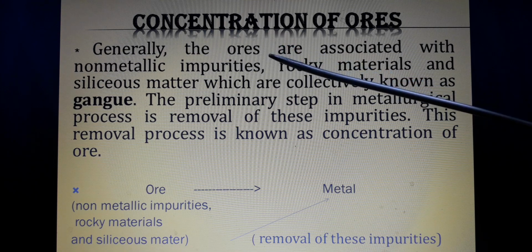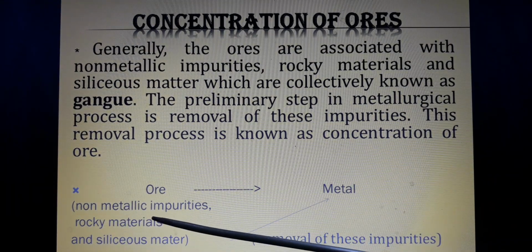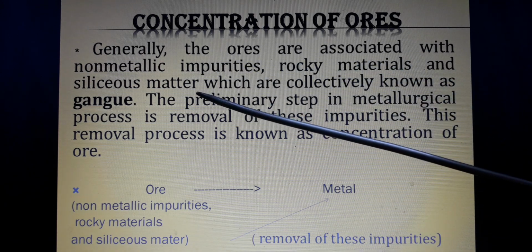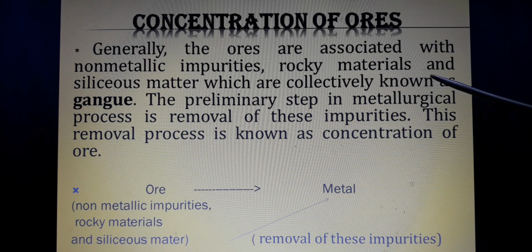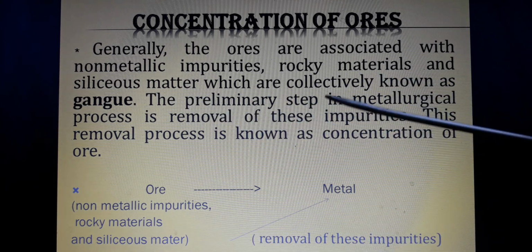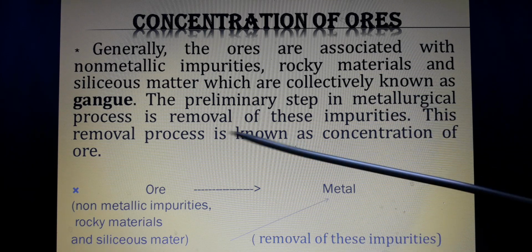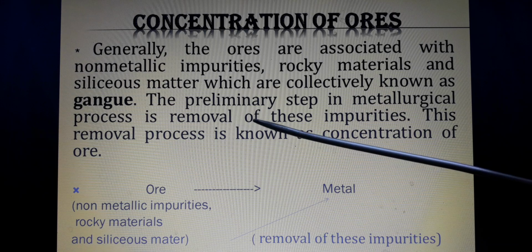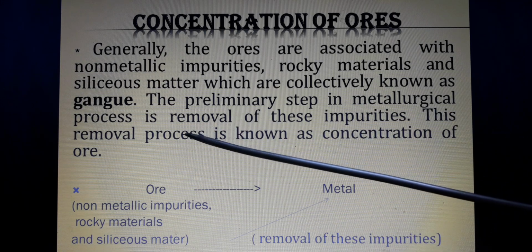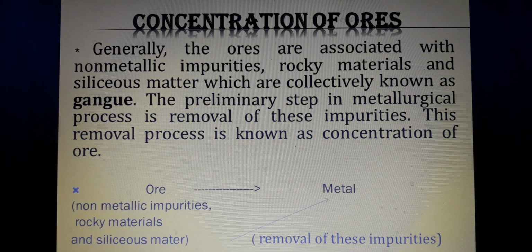Generally, the ore is mixed with non-metallic impurities, rocky material, and siliceous matter, which are collectively known as gangue. The preliminary step in the metallurgical process is the removal of these impurities. This removal process is known as concentration of ore.